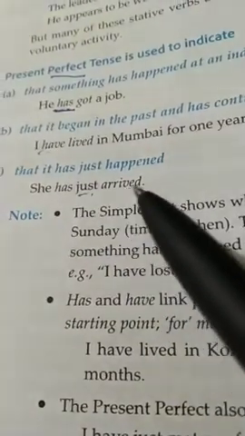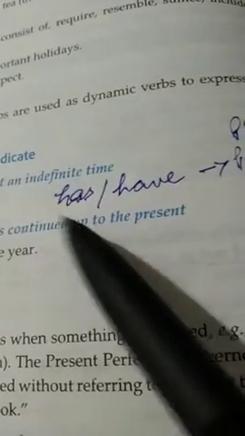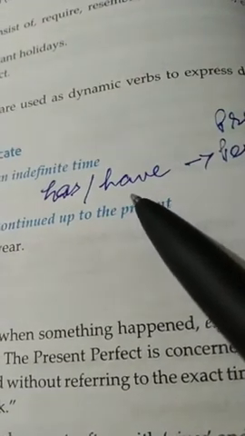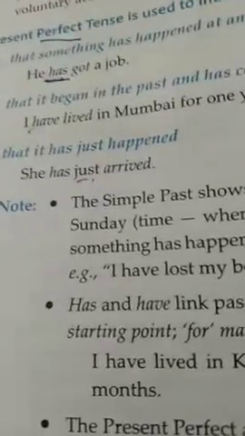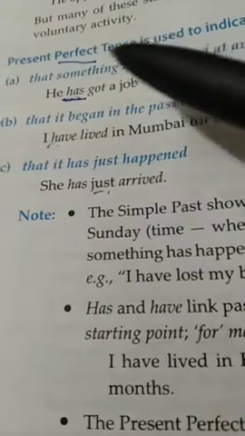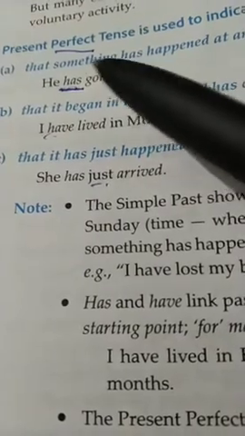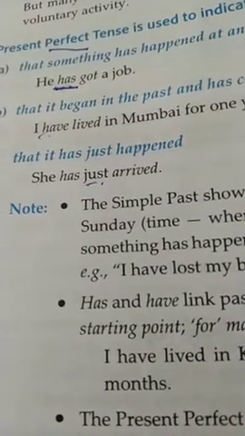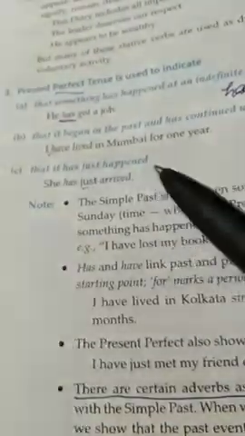She has just arrived. In the present perfect tense, you will always find how the verb is. First is a subject, then we use has or have, followed by the verb. Now, as I said, there are three cases in which we use the verb in the present perfect tense. First is to indicate that something has happened at an indefinite time. Second is that it began in the past and has continued in the present time. And third is that the action has just happened.